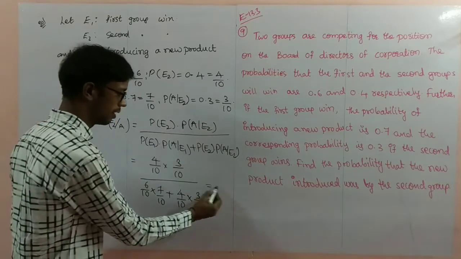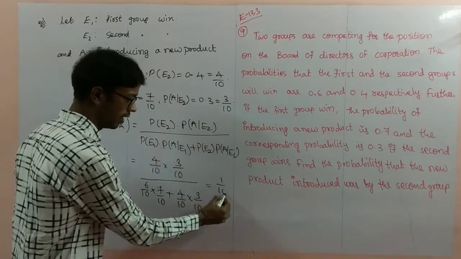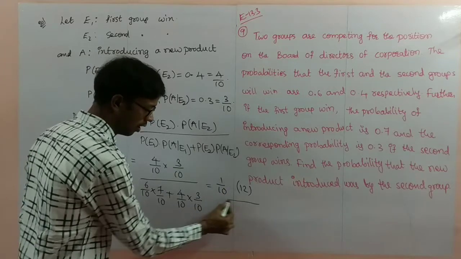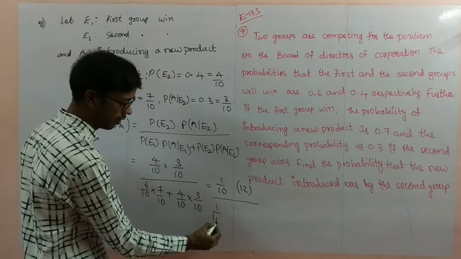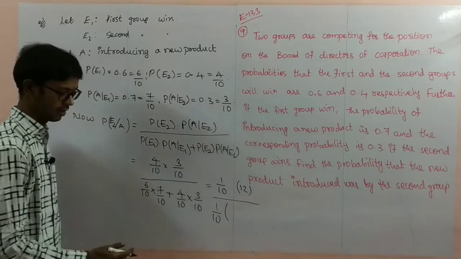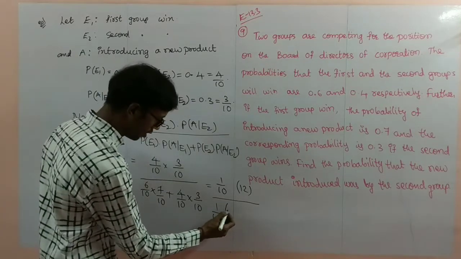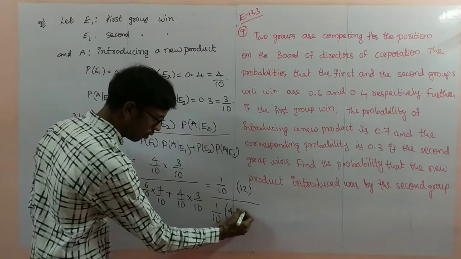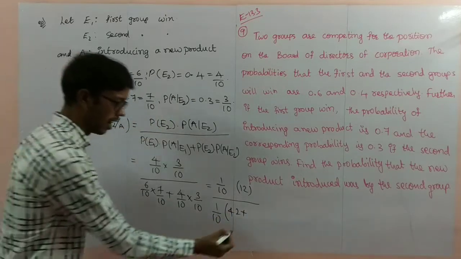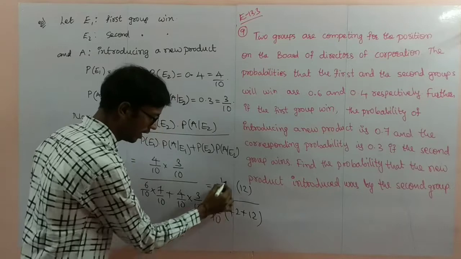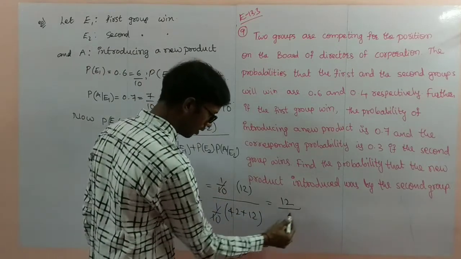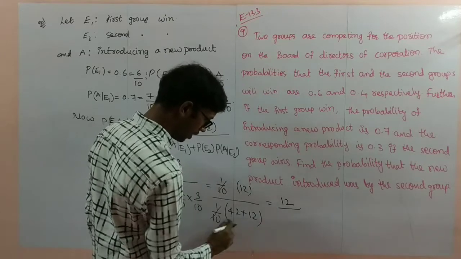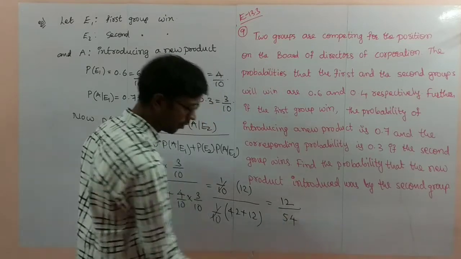Now make the simplifications. Taking 1 by 10 common, 4 into 3 is 12. Here also taking 1 by 10 common, 6 7s are 42 plus 4 3s are 12. 1 by 10 cancels. 12 by 54. Here this value is 54.